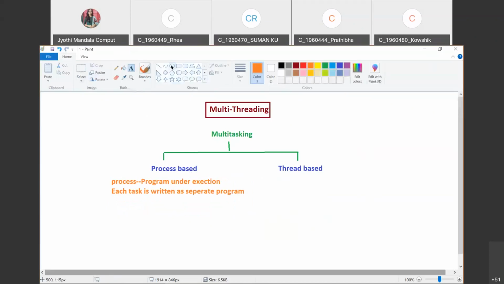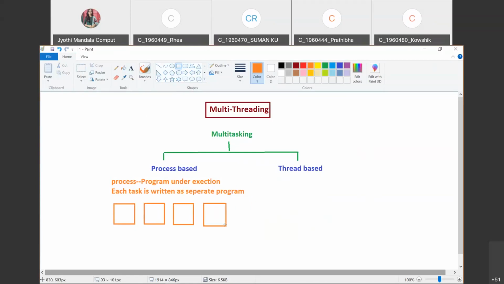You see here, let us consider you have addition. Let us take this as one task, the addition task. This is one program. Multiplication, another program. And then subtraction, and then division.